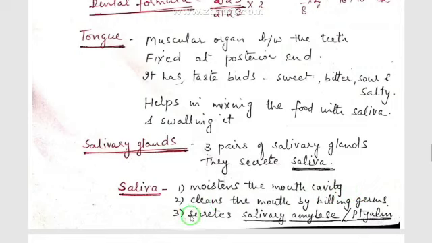Third, it secretes salivary amylase or ptyalin enzyme, which acts on proteins, complex proteins, and changes them into simpler proteins.